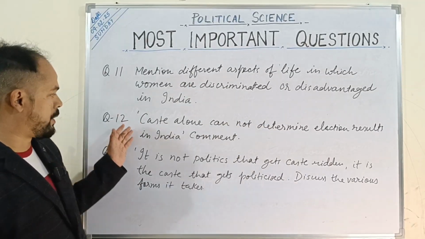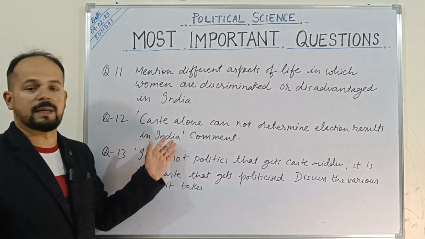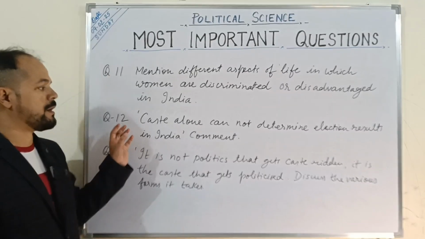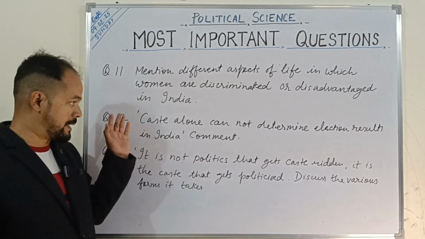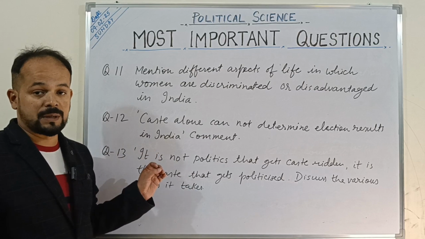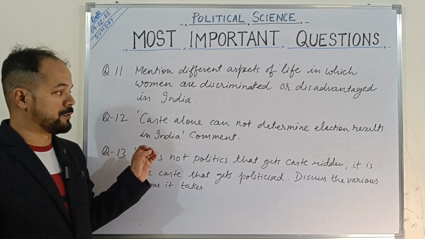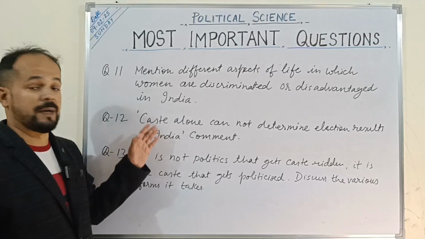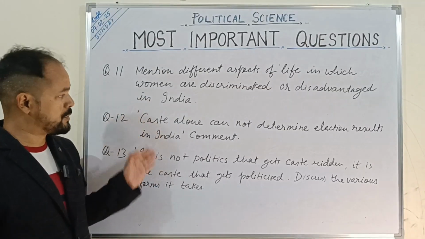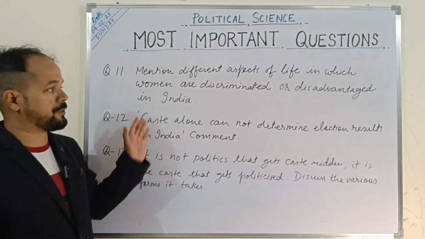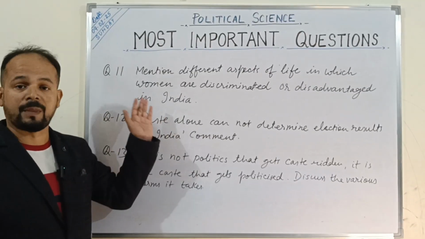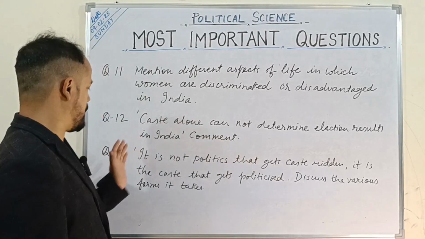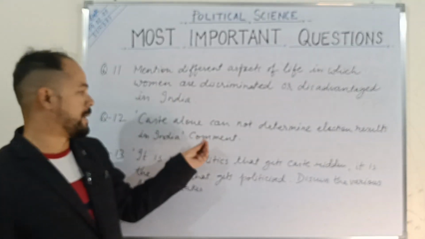Okay, next question is very important. Caste alone cannot determine election results in India. So you have to understand very clearly that this question, and whatever number of questions that I'm writing over here, these are the most important questions. In case you're not able to find answers yourself, I would also provide you the answers to these questions at the end. As of now, I'm telling you the important questions. You can find the answers from the NCERT book easily, and here I'm discussing the main points with you. Okay. So, caste alone cannot determine election results in India.